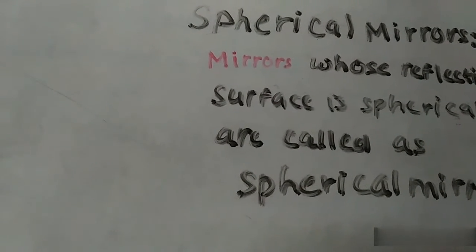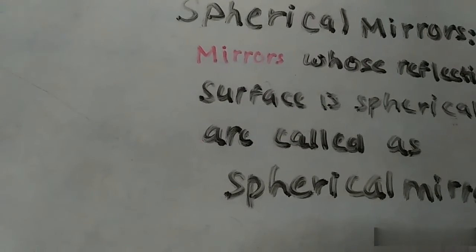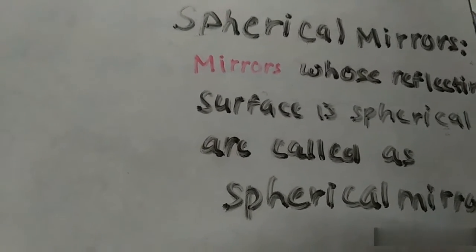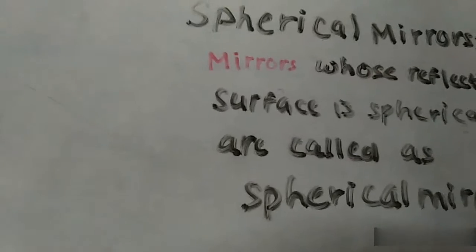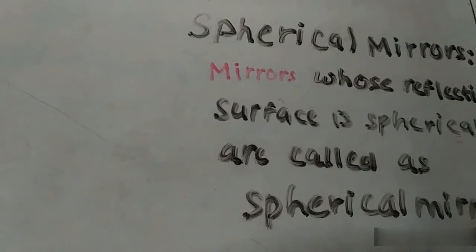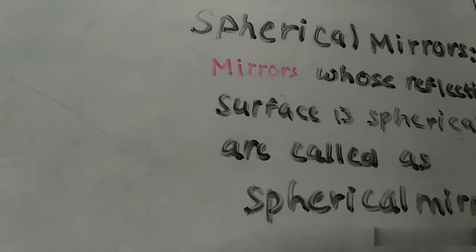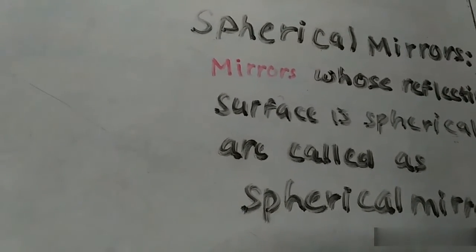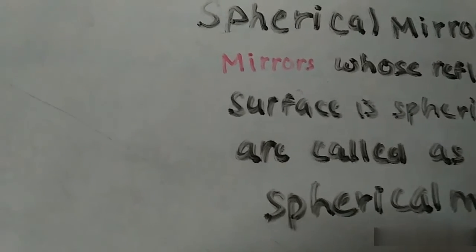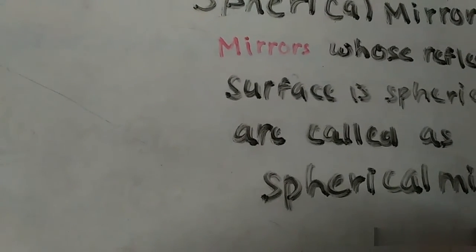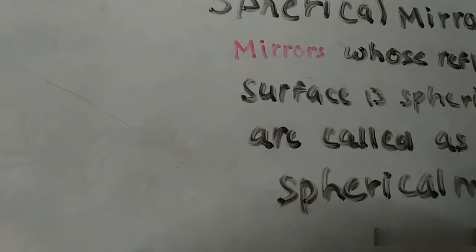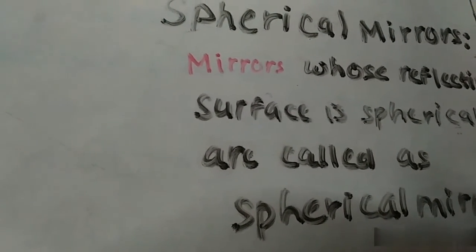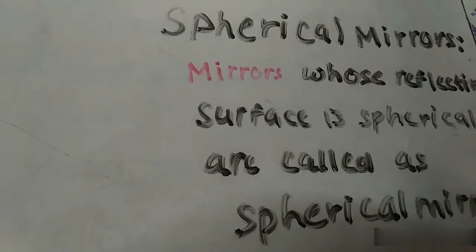So friends, now have a look at spherical mirrors. So what do you mean by spherical mirrors? The mirrors whose reflecting surface is spherical are called spherical mirrors. That means the mirrors whose reflecting surfaces are spherical, that is in sphere shape, those types of mirrors are known as spherical mirrors. Now the spherical mirrors are also of two types. One whose reflecting surface is curved inwards and other whose reflecting surface is curved outwards. So now let's have a look at both of them.